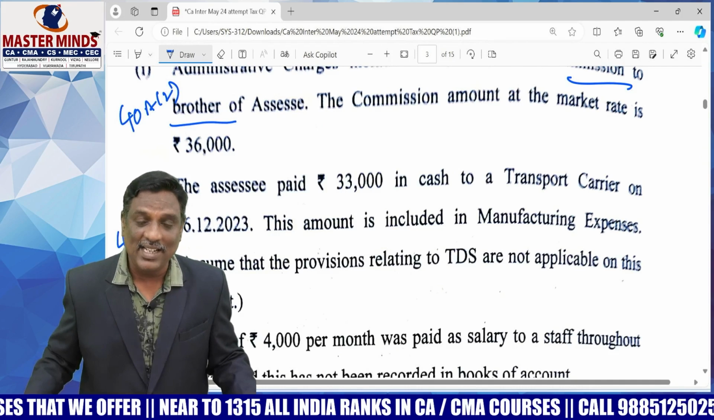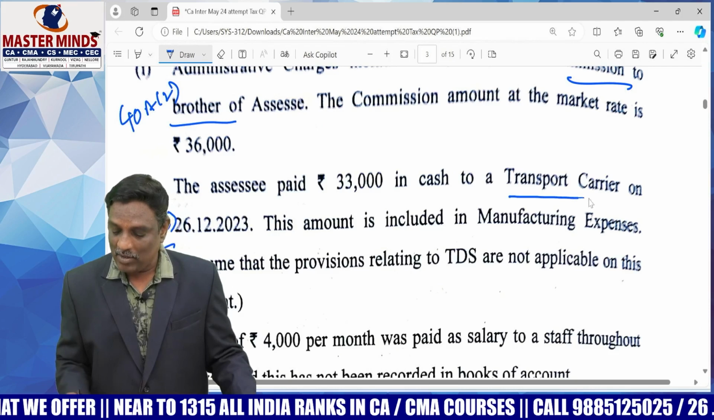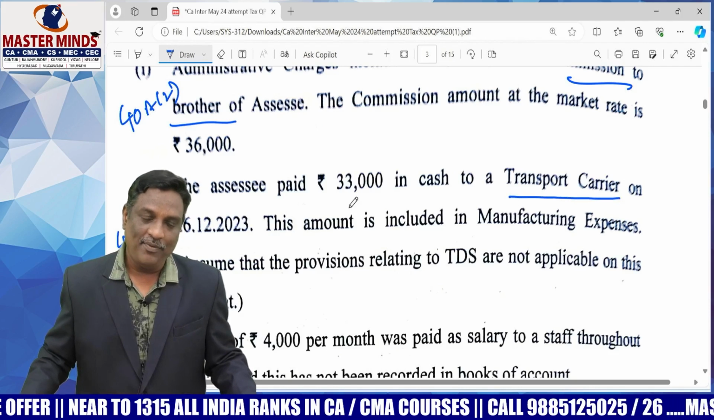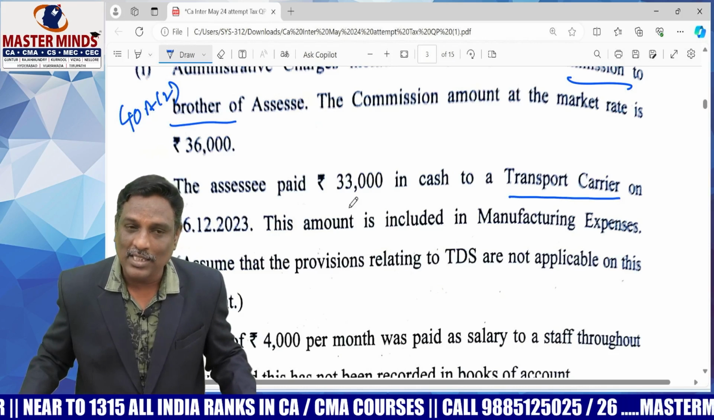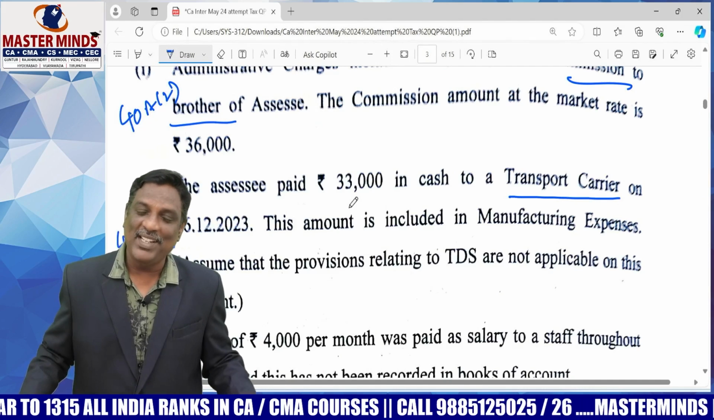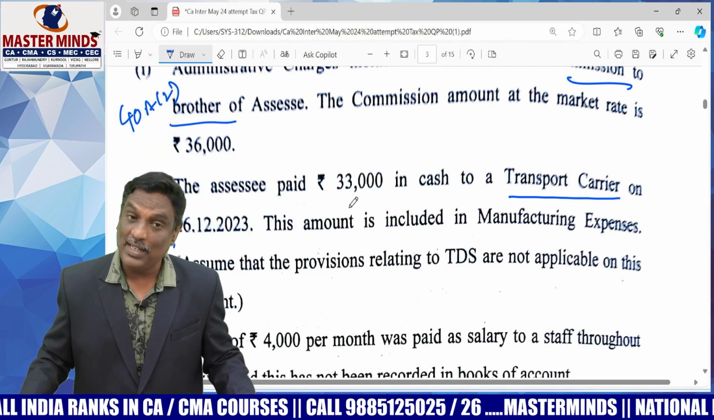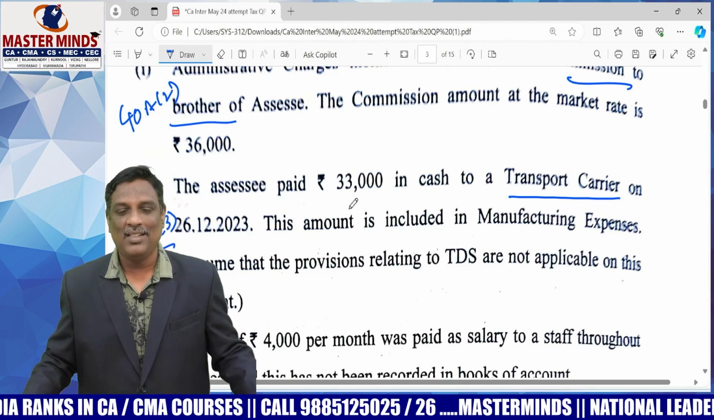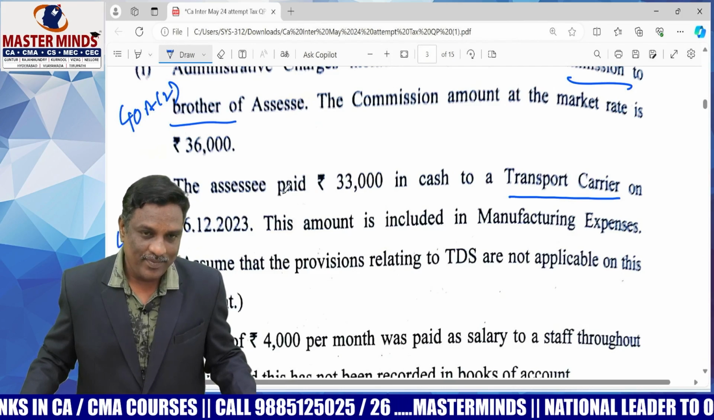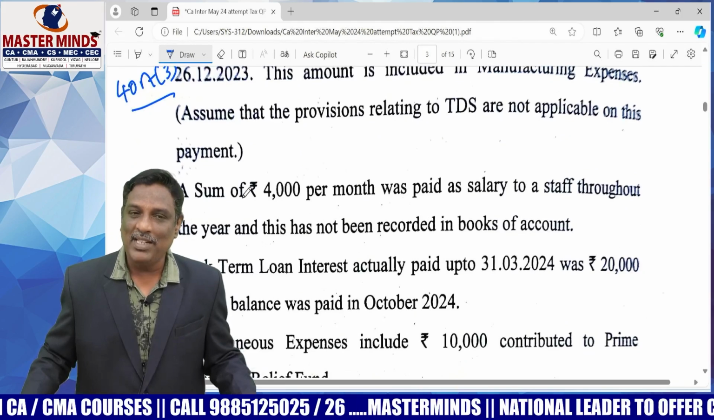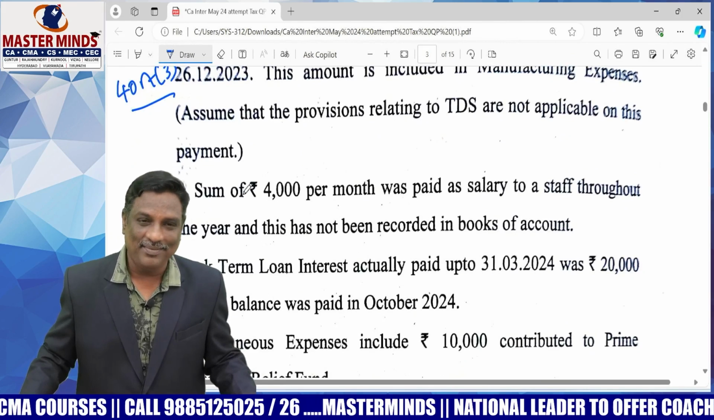No disallowance gets attracted because the payment was made to a transport carrier. If you make the payment to a transport carrier, you can make the payment even in cash up to 35,000. 40A3 gets attracted only if the payment exceeds 35,000. Otherwise, no disallowance. Okay, so a very easy adjustment covered in our material.